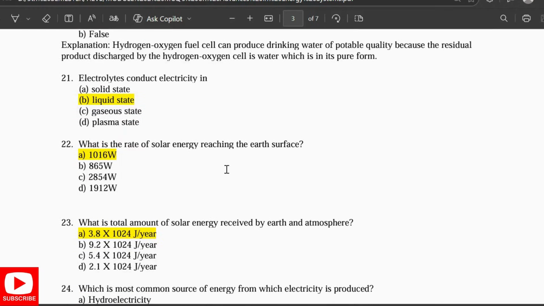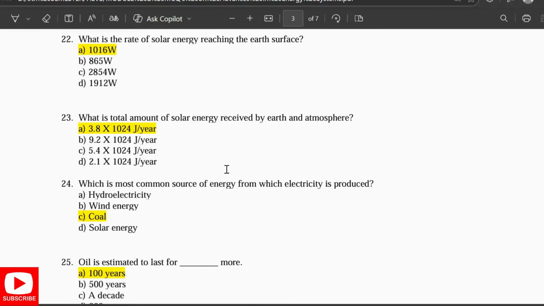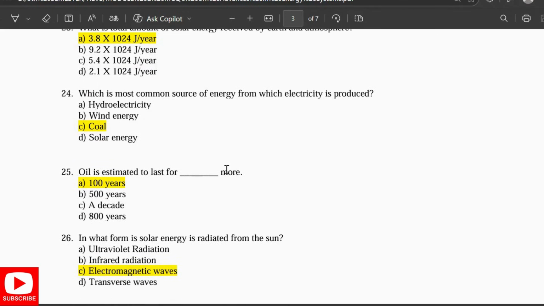What is the rate of solar energy reaching the Earth's surface? 10^16 watts. What is the total amount of solar energy received by the Earth and the atmosphere? 3.8 × 10^24 joules per year. Which is the most common source of energy from which the electricity is produced? Coal. Oil is estimated to last for 100 years or more.